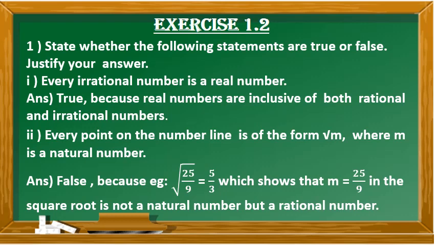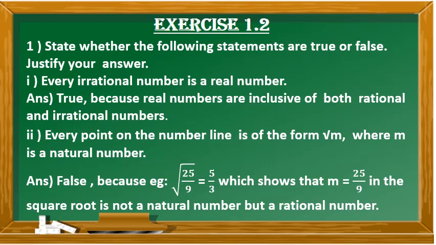Exercise 1.2. State whether the following statements are true or false. Justify your answer. Every irrational number is a real number. Yes, it is true. Why? Because we have learned that real numbers are inclusive of both rational and irrational numbers.